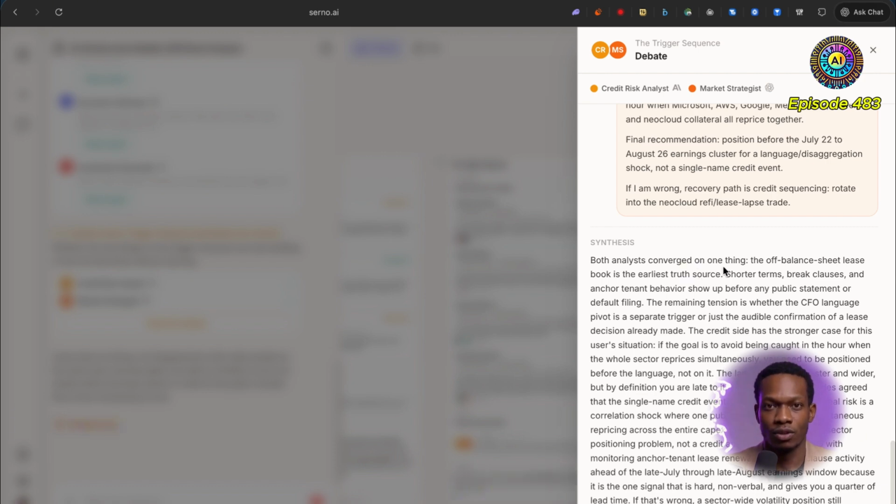So both analysts converged on one thing: the off-balance sheet lease book is the earliest source of truth. Interesting concepts. Shorter terms, break clauses, and anchor tenant behavior show up before any public statement or default filing. The remaining tension is whether CFO language pivot is a separate trigger or just the audible confirmation of a lease decision already made. Interesting stuff.